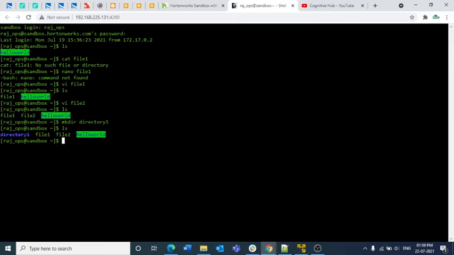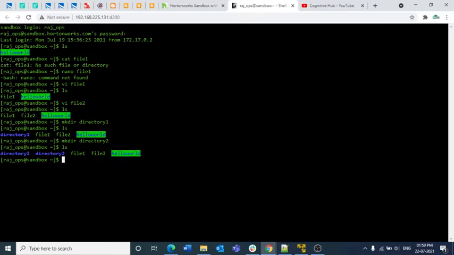So and I want to create one more directory, mkdir space directory 2. So if you click ls, we have two directories, two empty directories, that is directory 1 and directory 2. Similarly, we have two files here, file 1 and file 2. So basically what we have is, we have two files here. One is file 1 which is having contents, and file 2 which doesn't have content.